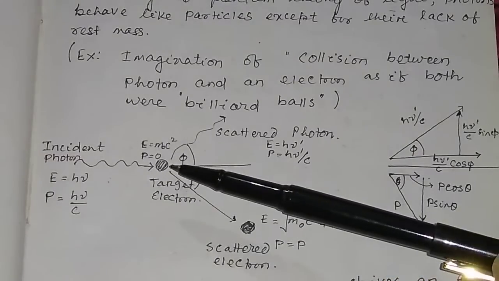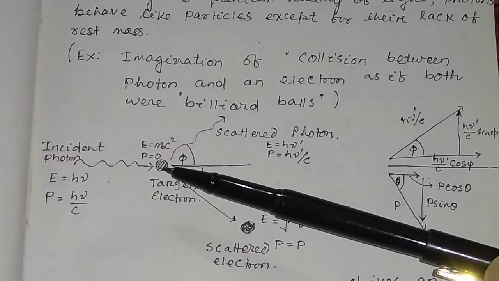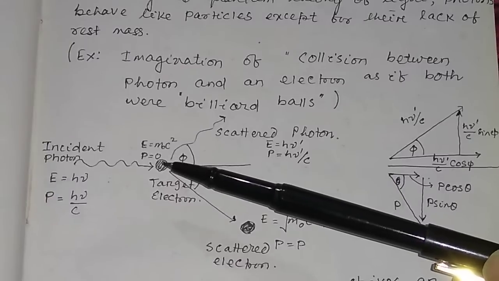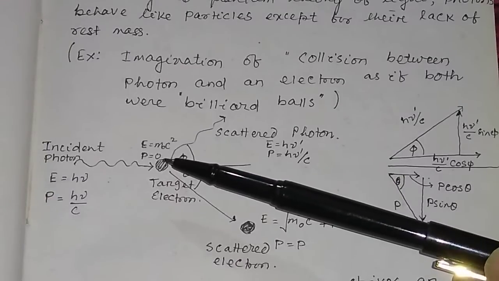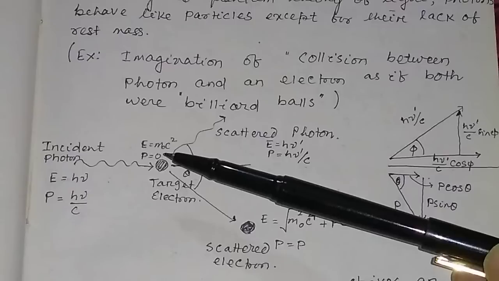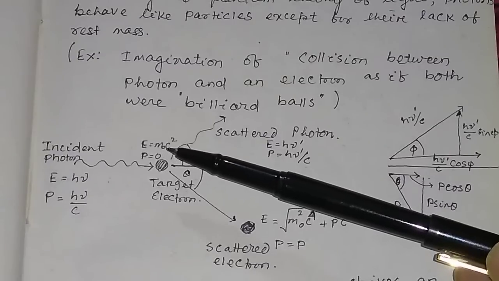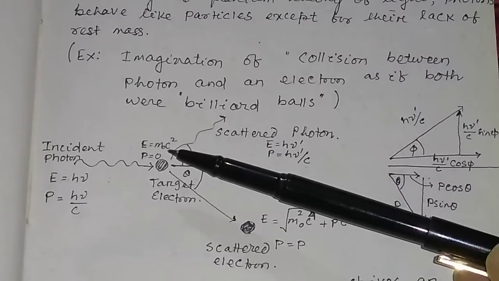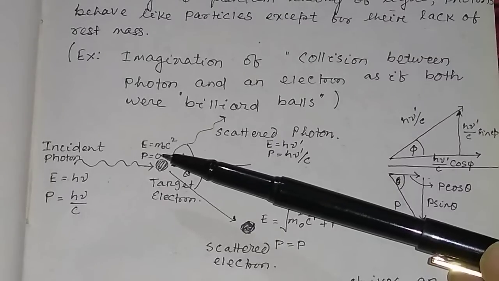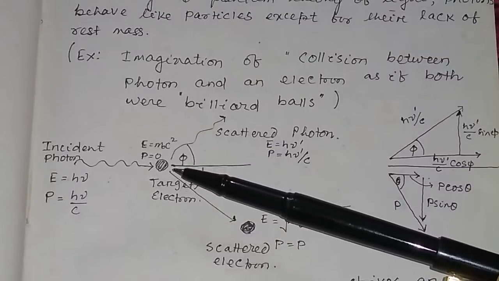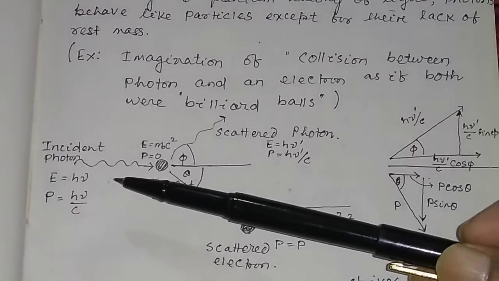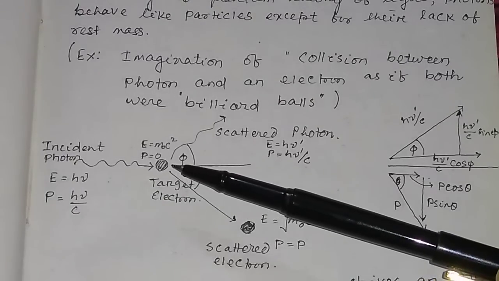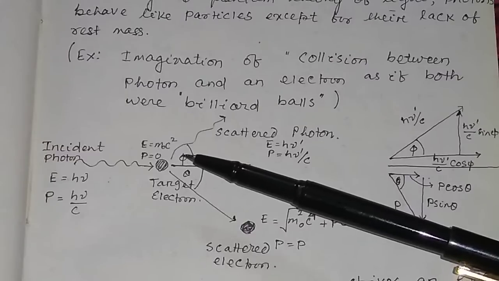And this is the electron, which is at rest. Suppose the electron is at rest. So the momentum of the electron is equal to 0, and the energy of the electron is equal to m0 c square, since the electron has rest mass. And when the photon strikes this electron at rest, it will scatter.